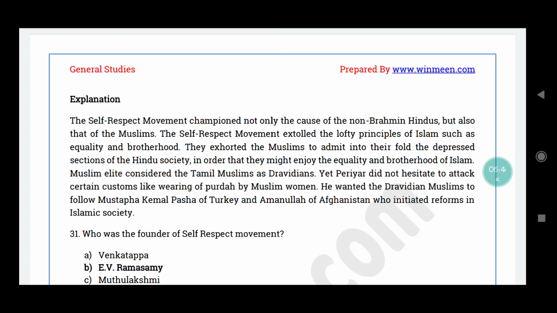So Muslim elite people considered the Tamil Muslims as Dravidians. So Periyar did not hesitate to attack certain customs like wearing of purda by Muslim women. He also wanted the Dravidian Muslims to follow Mustafa Kemal Pasha of Turkey and Amanullah of Afghanistan. They were initiating reforms in that Islamic society.